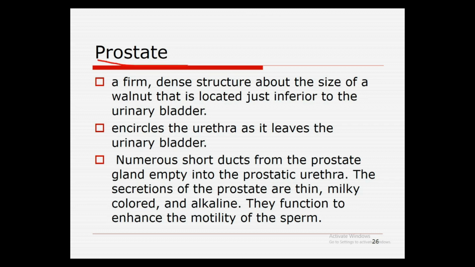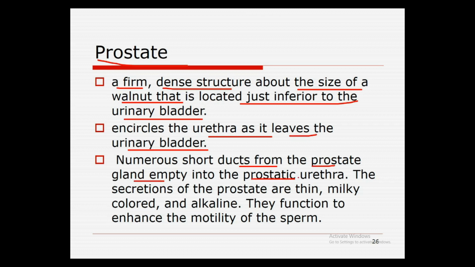Next we have the prostate gland. The prostate gland is a firm, dense structure about the size of a walnut, located just inferior to the urinary bladder. It encircles the urethra as it leaves the urinary bladder, and numerous short ducts from the prostate gland empty into the prostatic urethra. The secretions of the prostate are thin, milky-colored, and alkaline. This is their major function: they enhance the motility of the sperms.